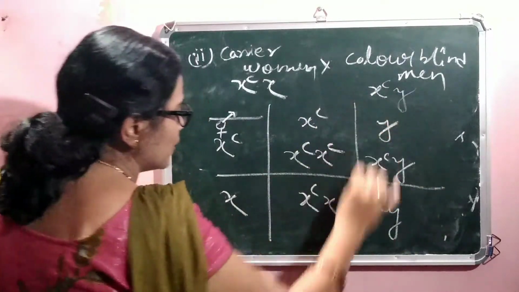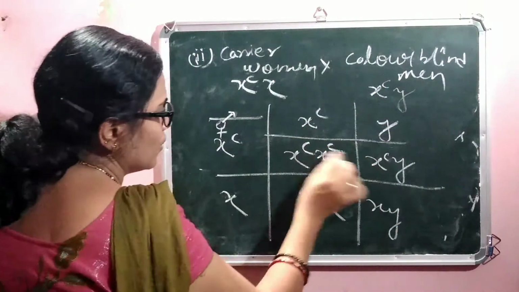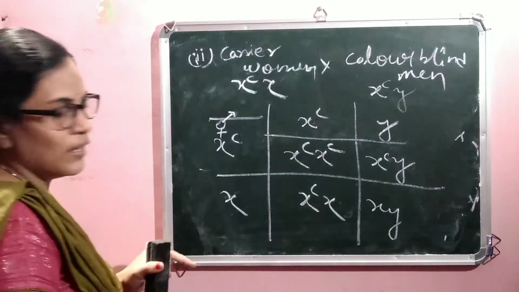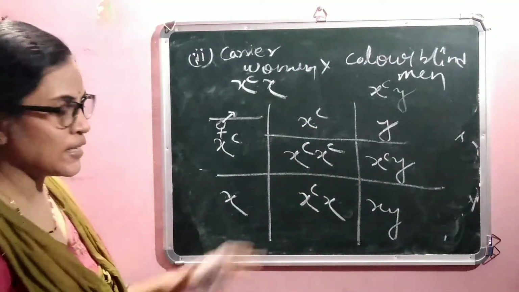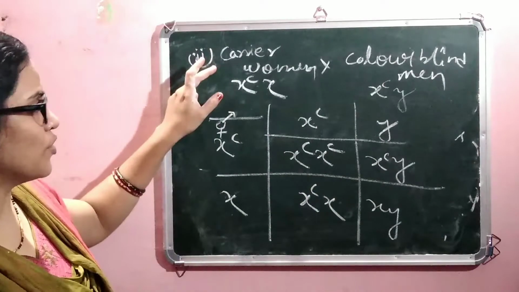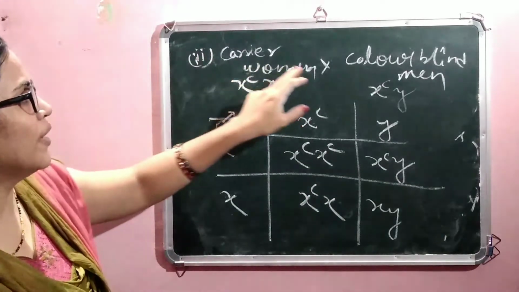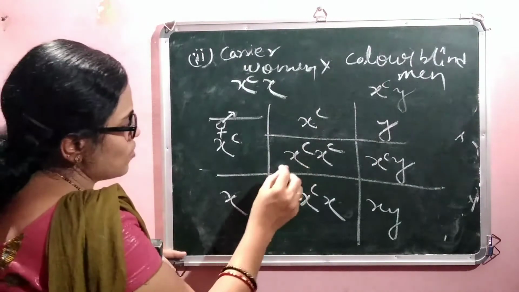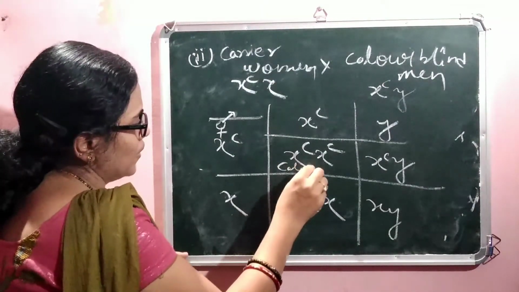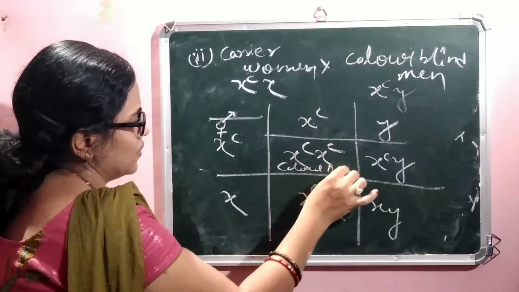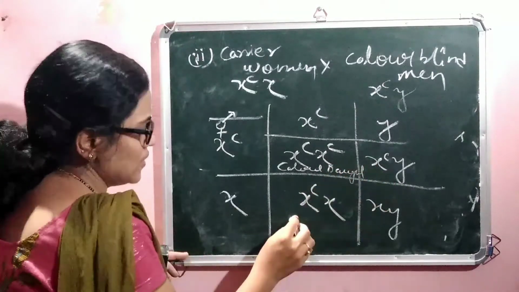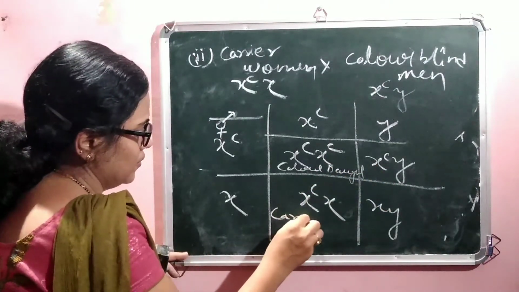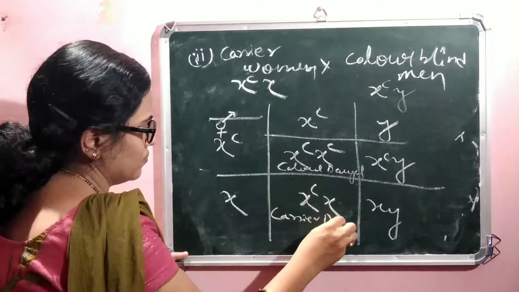Here is the result. Out of 100%, 25% each character comes with this result when a carrier woman meets a colorblind man. So, this is known as a colorblind daughter. This is the carrier daughter.